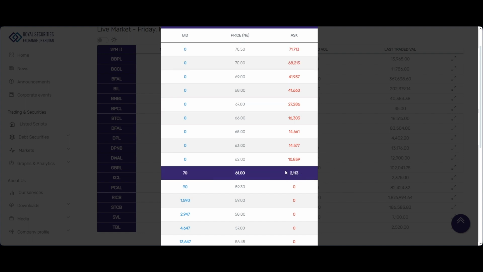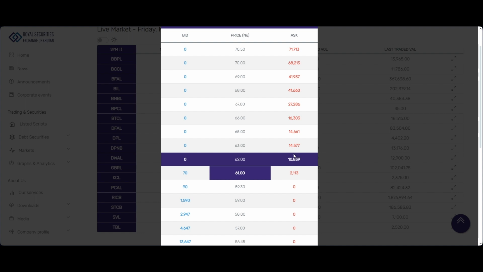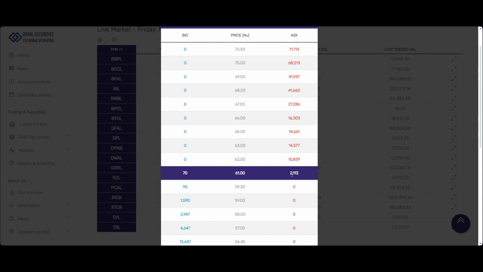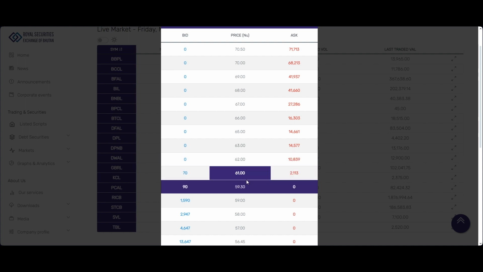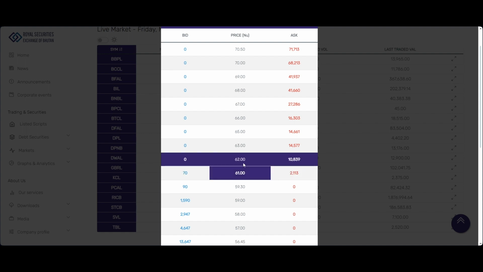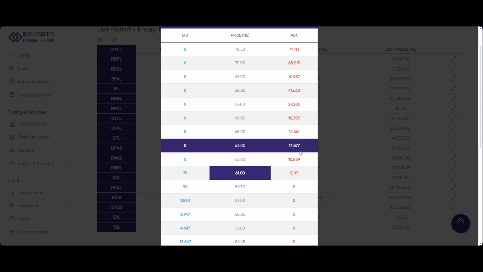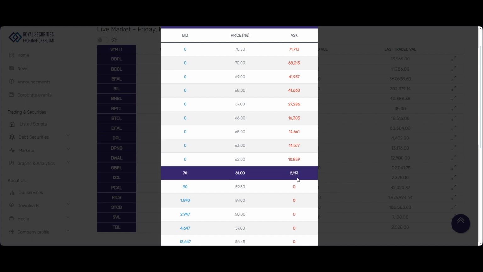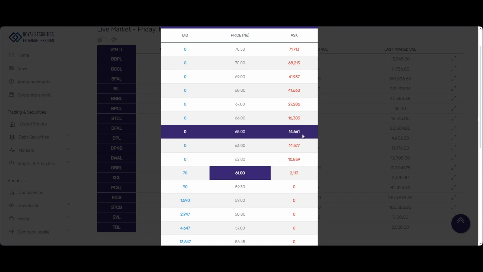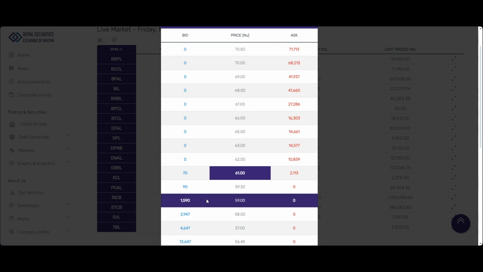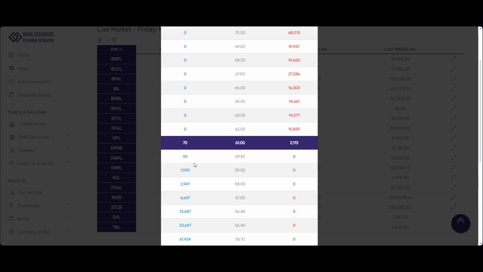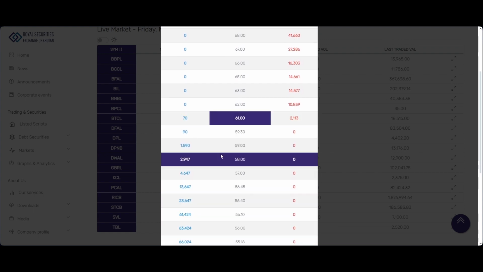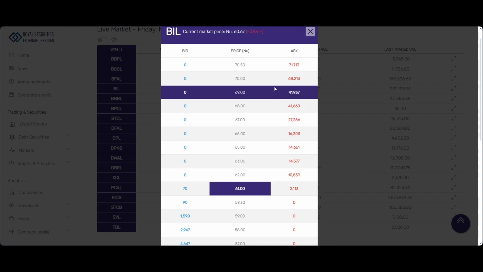So someone who is willing to sell at 61, if he gets a higher price, obviously will sell at the higher price, right? So the difference in the volume is the cumulative volume from the lower price. Is that the same for the bid section? Yes, for the bid section it will be added toward the lower price. For the sell it will be added to the higher price. Okay.